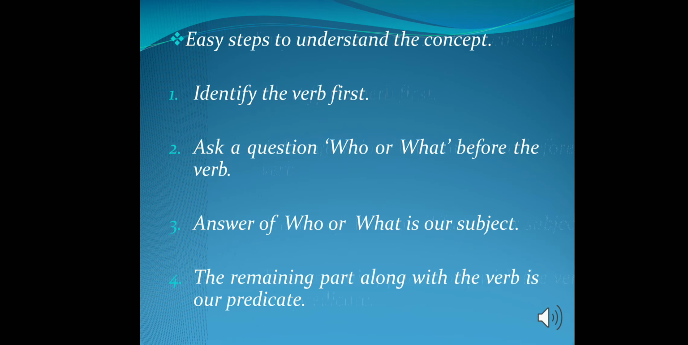What all we did in the previous example, we'll note it down now. First, we identified the verb. The next thing we did is ask the question who or what before the verb. Then the answer to who or what is our subject and the remaining part along with the verb is our predicate.